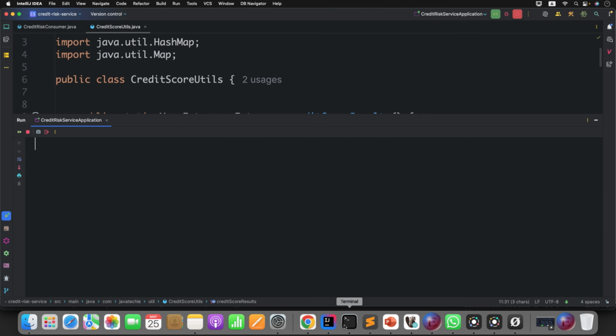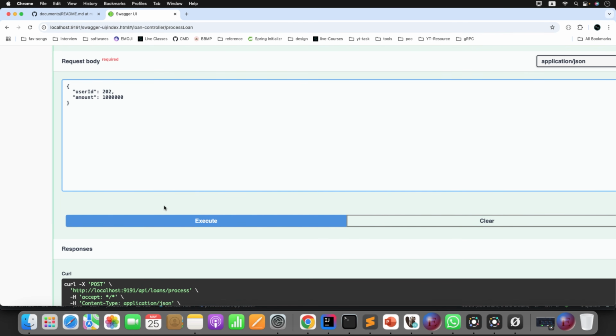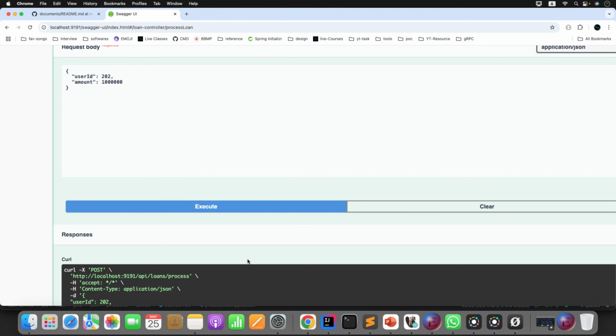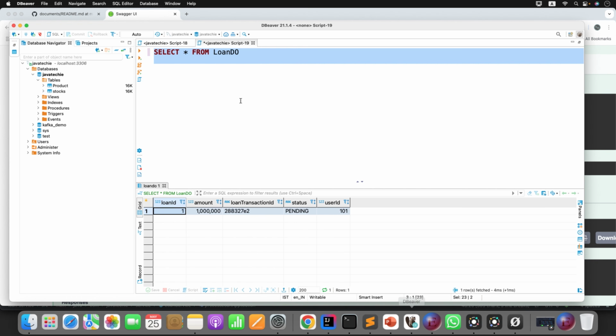Let me clear everything. Click on execute. Again, instantly we are returning the message to the end user saying that we received your application and the background check is in progress. Now if we check the DB, we got the second record of amount. This is the transaction ID, see the status, observe it. For user ID 202.